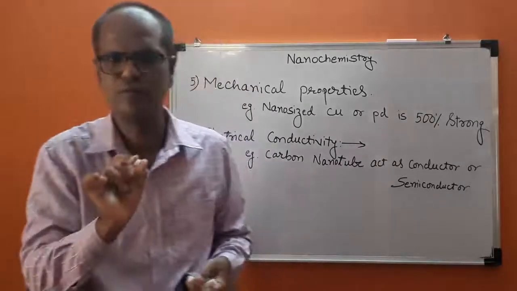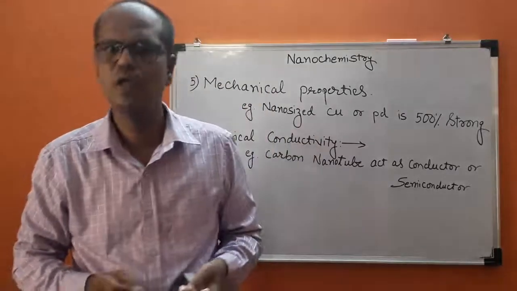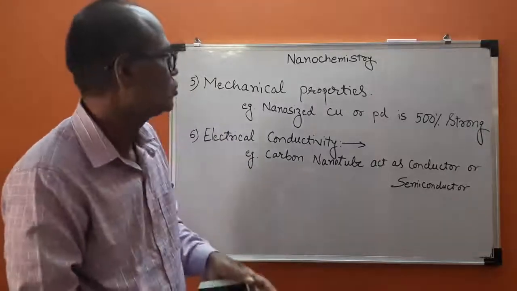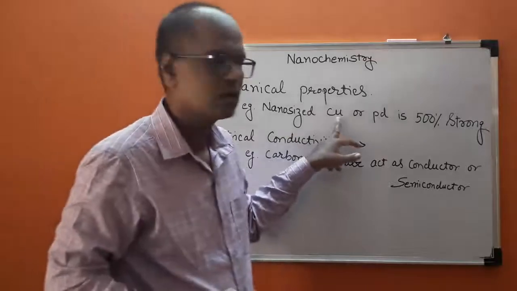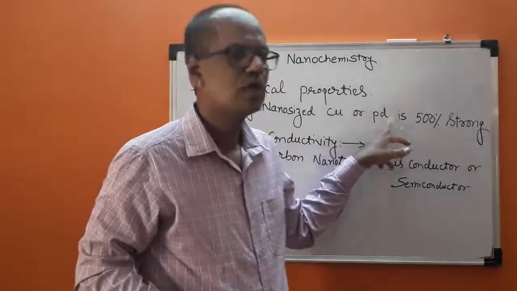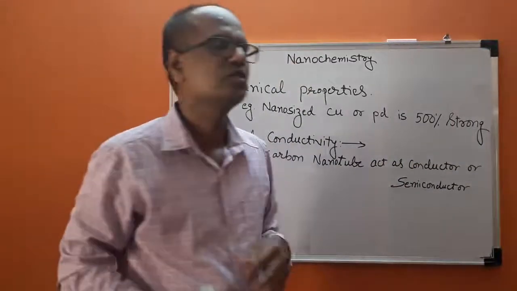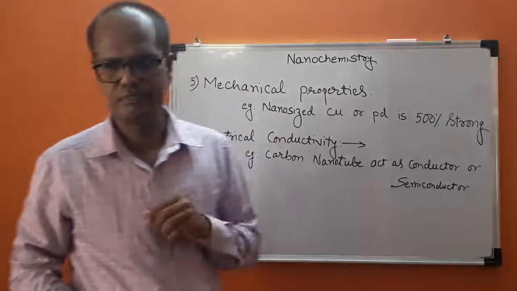This is not the nanomaterial. Nanomaterial is just like particles, which is extremely small. Therefore, its mechanical strength is very, very high. So, nano-sized copper or palladium is 5 times stronger than normal copper or palladium.